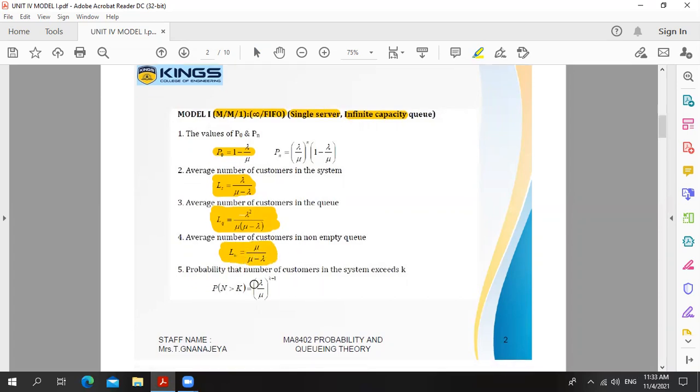Fifth formula, probability that the number of customers in the system exceeds K. If we want to find the probability that the number of persons in the system exceeds K, we have to use this formula. Probability of n greater than K is equal to (lambda by mu) whole power K plus 1. This is the formula for the probability of n greater than K.